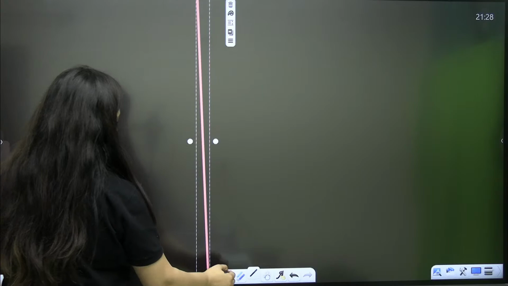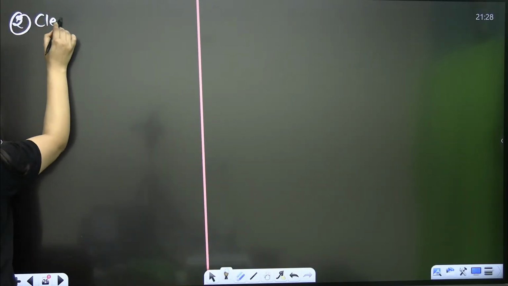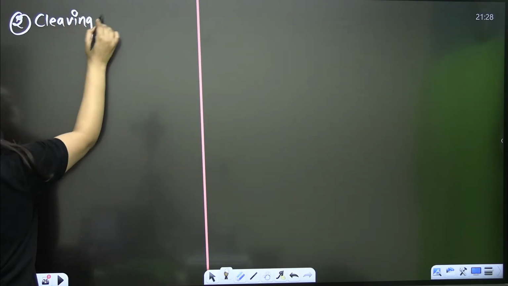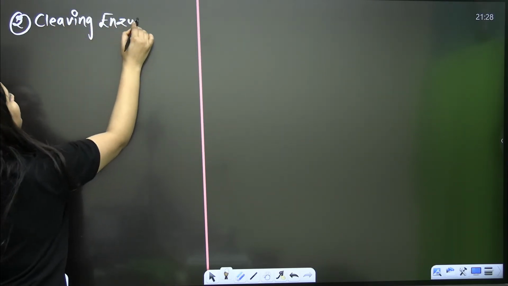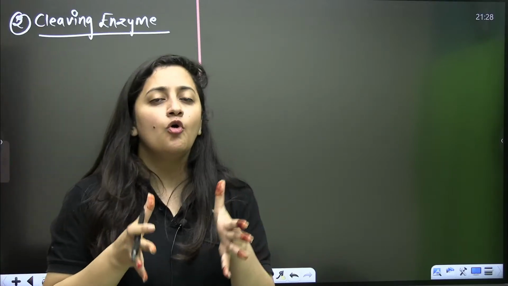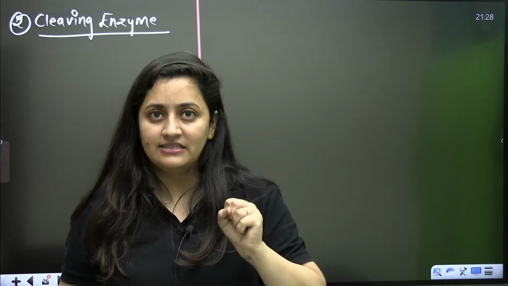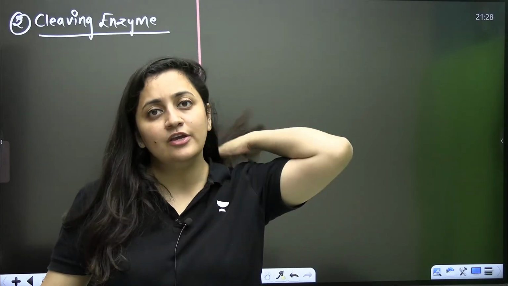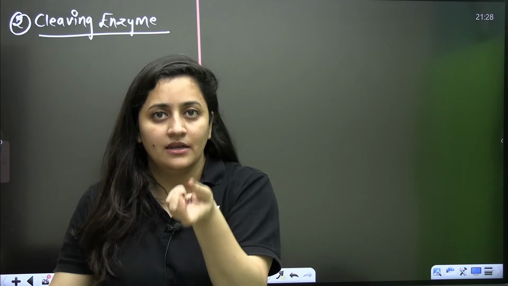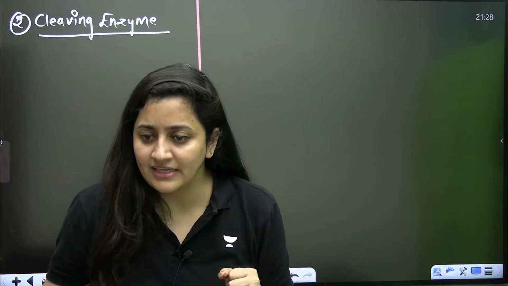Okay. So the next category of enzyme is cleaving enzyme. They are going to cleave the genetic material. Imagine the process: you have a cell, you are going to open that cell, you are going to break its cell wall. You need the lysing enzyme. After breaking that cell wall, you need your DNA. You need to break that DNA, right? You need to get the desired sequence. So that's why you need the cleaving enzymes.